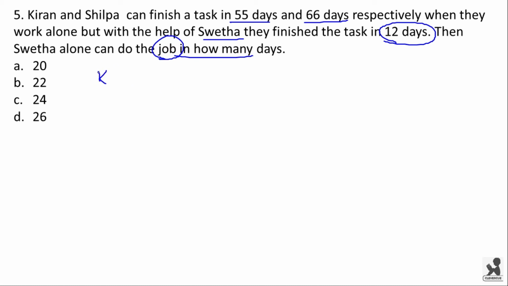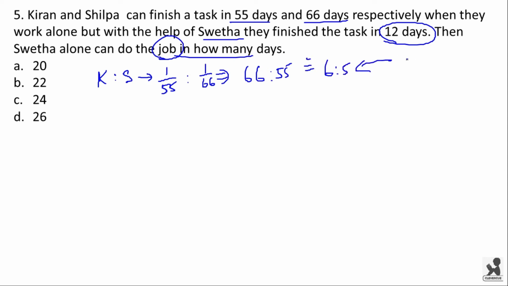Now we can find the efficiency of Kiran and Shilpa. It will be 1 by 55 is to 1 by 66. You can straight away write this as 66 is to 55, which is equal to 6 is to 5. So this is the ratio of the efficiency of Kiran and Shilpa. The total work will be 6, that is efficiency of Kiran, into number of days taken by Kiran, that is 55 days, which is equal to 330.